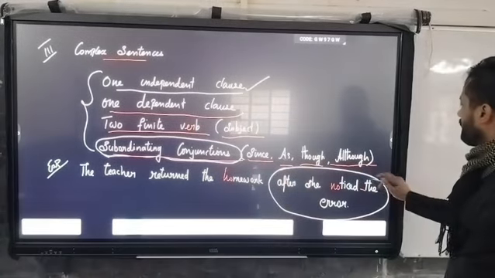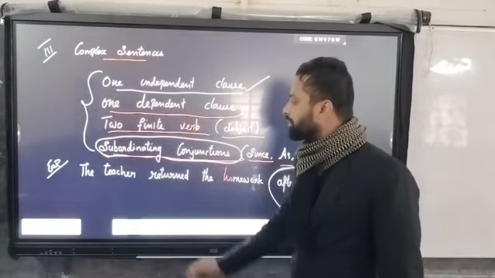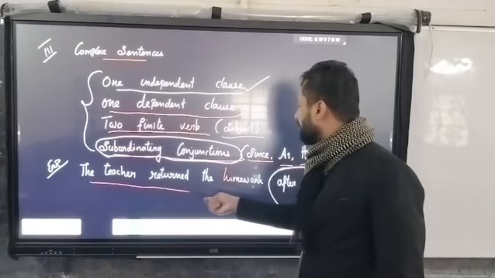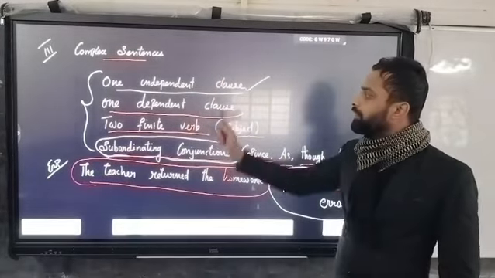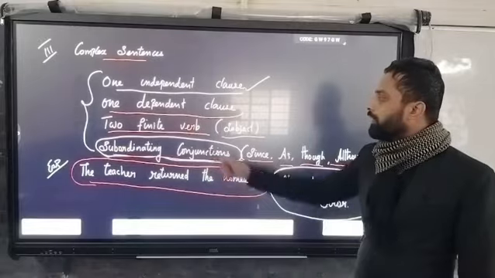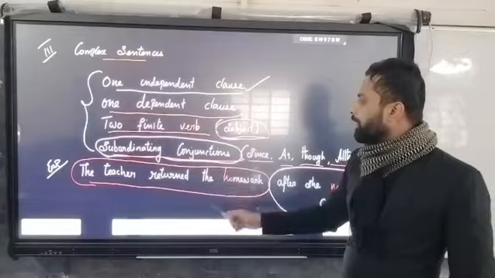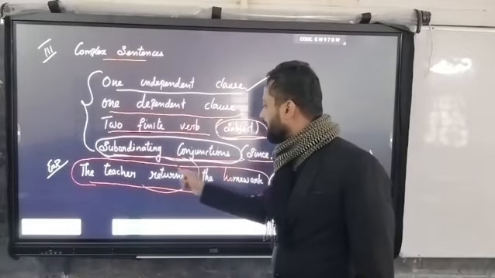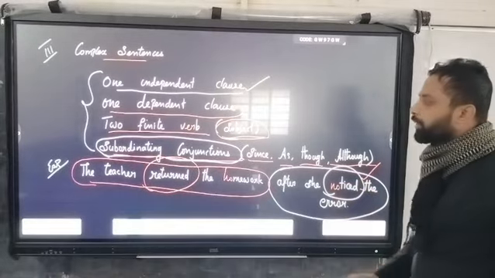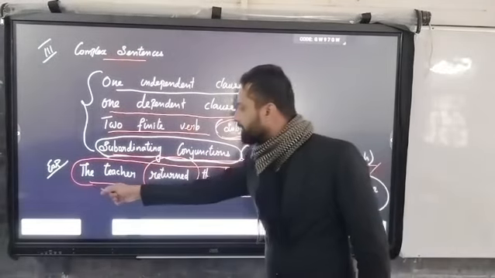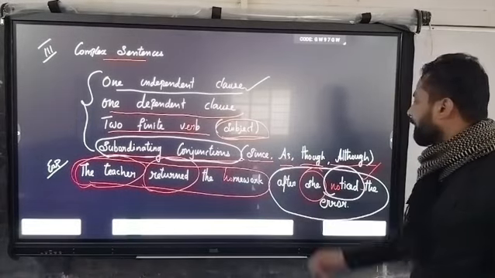The independent clause is the teacher returned the homework. What are the two finite verbs and two subjects here? The finite verbs are returned and noticed. The two subjects are the teacher and she.